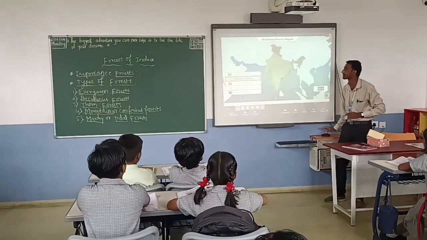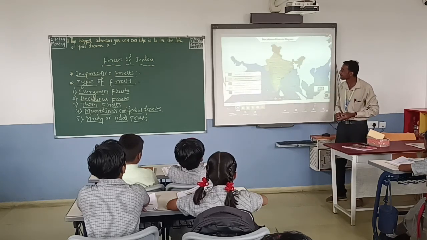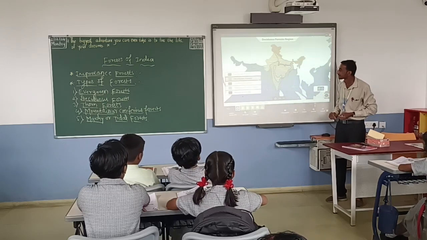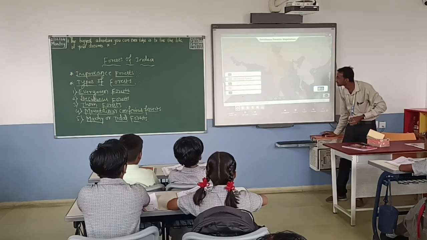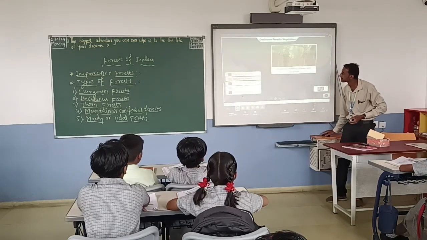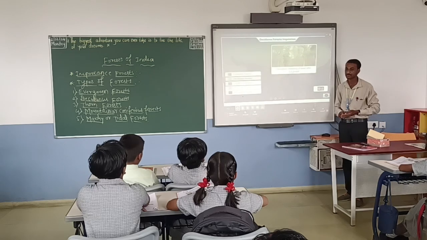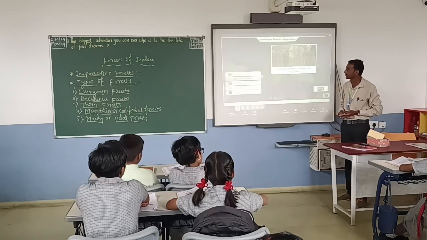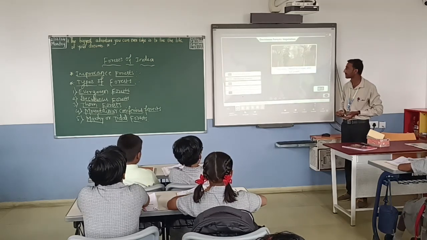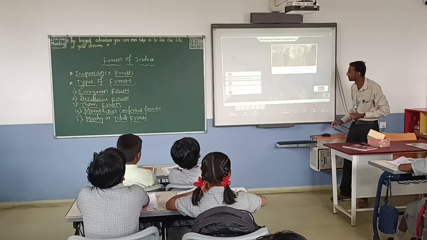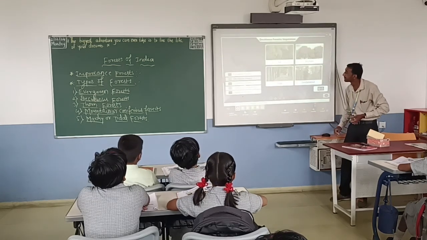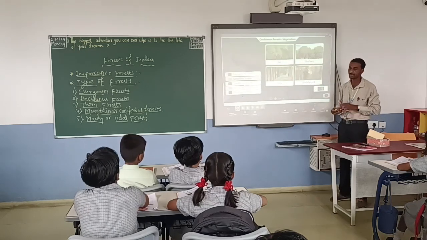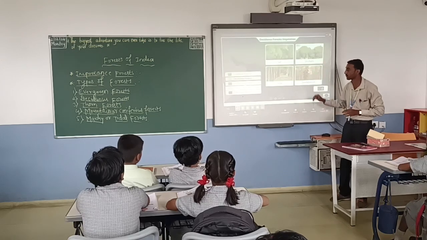Now deciduous. Deciduous forests are found at the foothills of the Himalayas and in a large part of the Deccan Plateau. The word deciduous means falling off after growing completely. This means that these trees grow completely and then lose their leaves in a particular season of the year. Many commercially important trees grow in these forests. Sal, shisham, teak, and sandalwood trees we find in that forest.